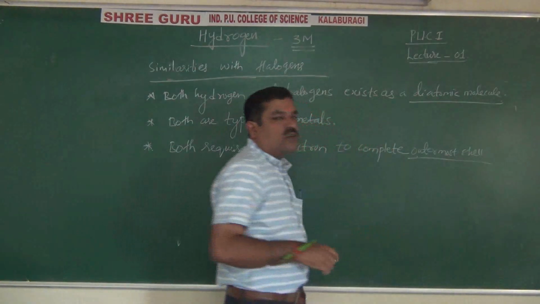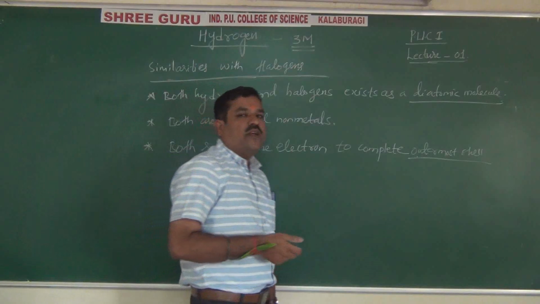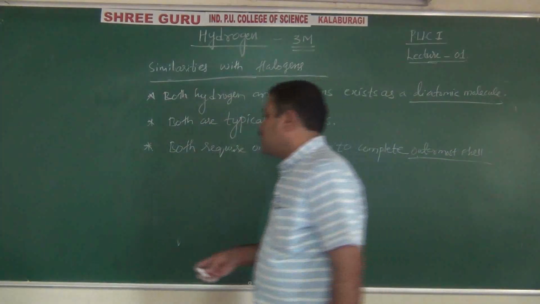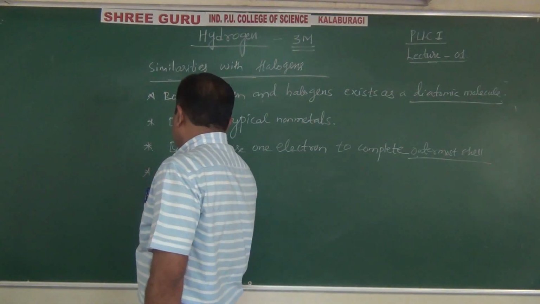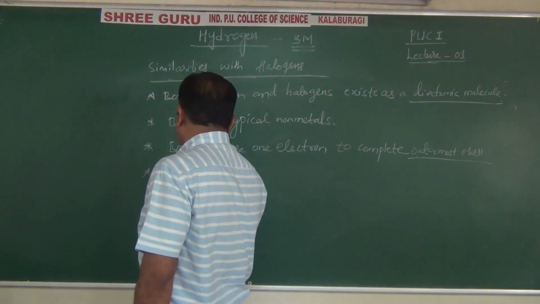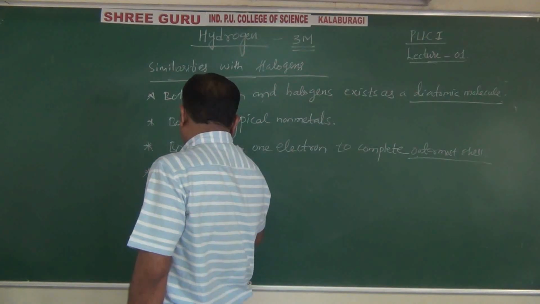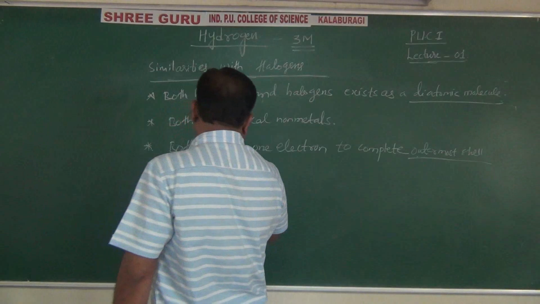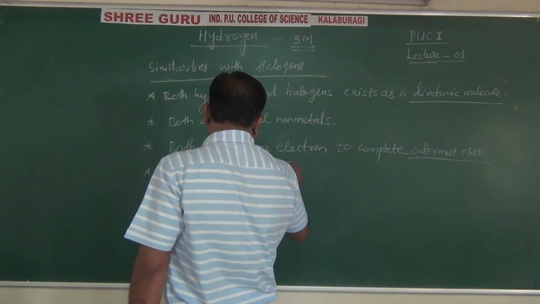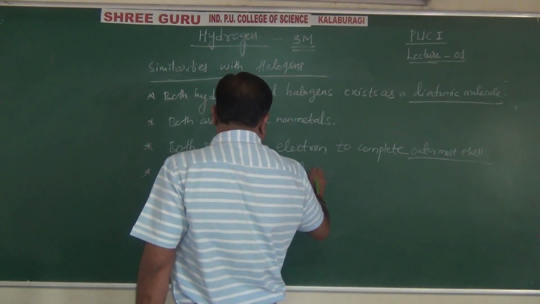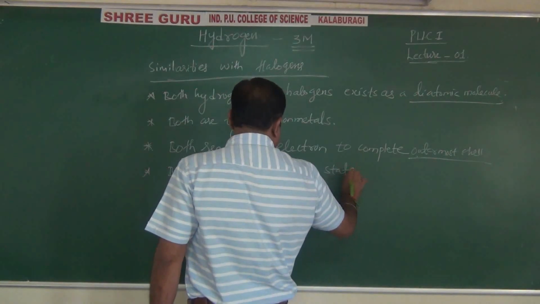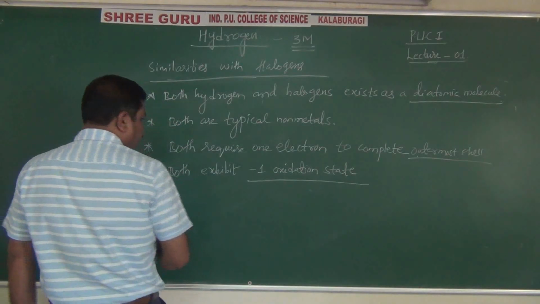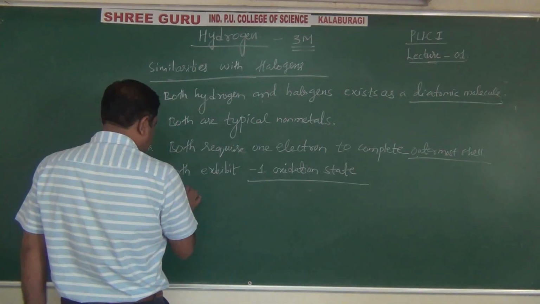To complete the octet, hydrogen will form a doublet, whereas other halogens will form an octet, right? So this is one. Then both hydrogen and halogens exhibit, if they gain one electron, -1 oxidation state. -1 oxidation state, right?